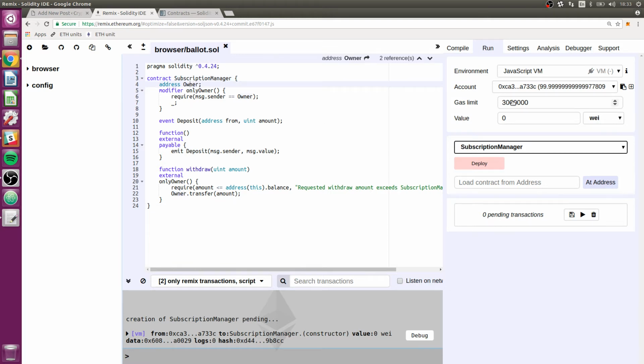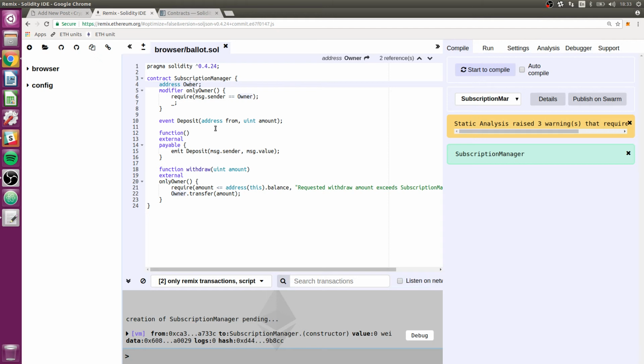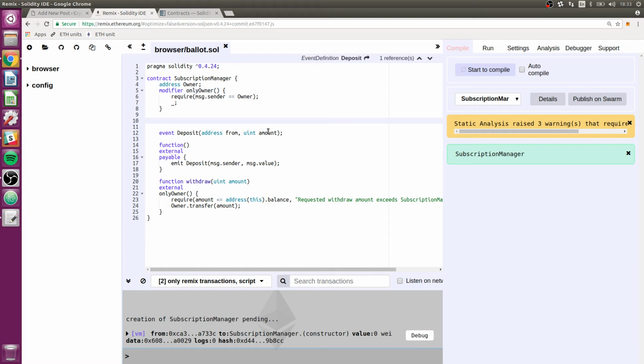So I'm going to close this, go back to compile, and add that bit in here. I'm going to put it right here. So we're going to actually make a constructor. And I could take as an argument the address of the owner.